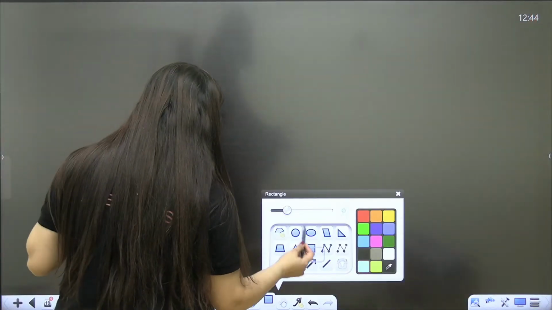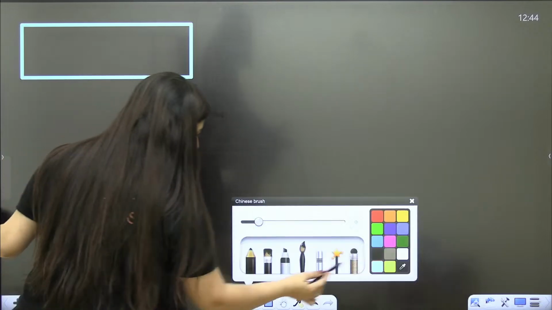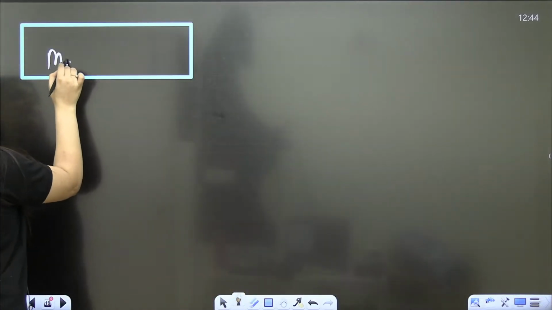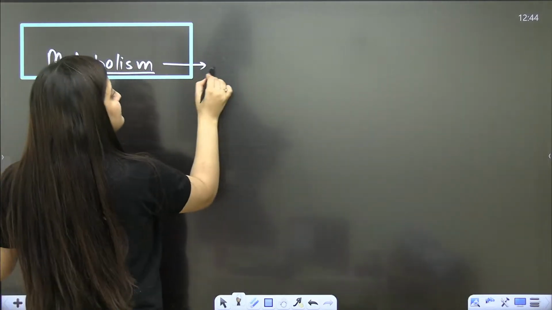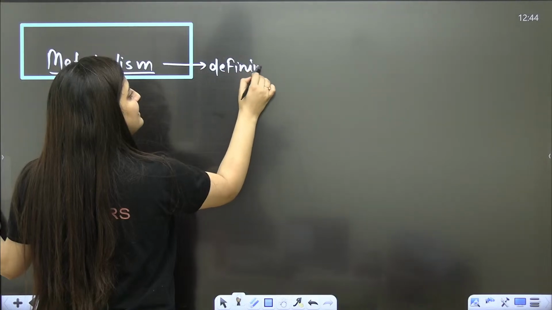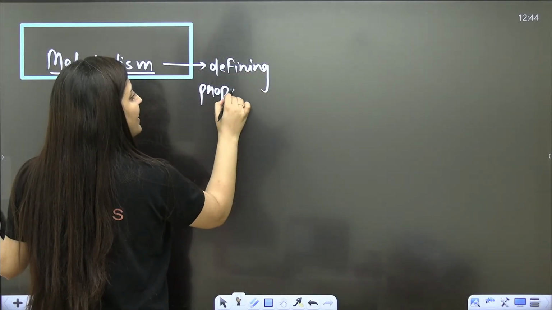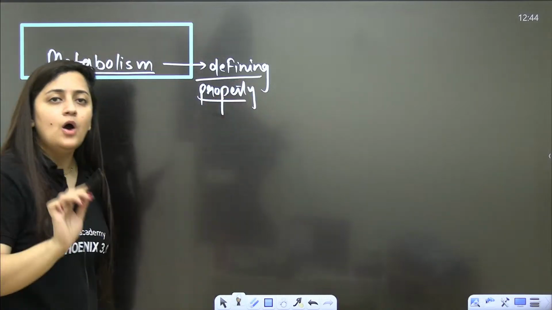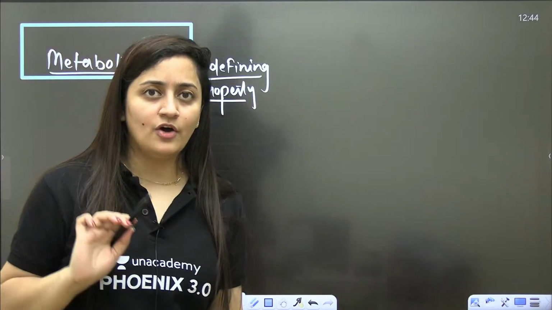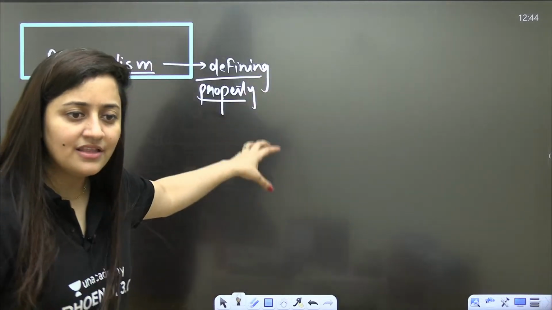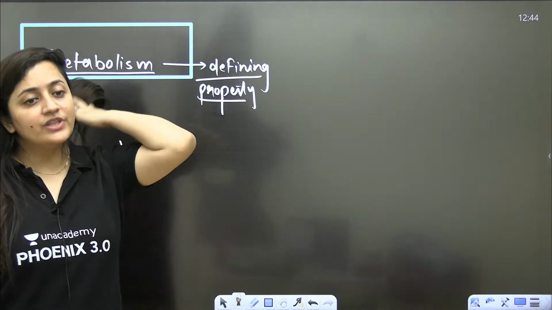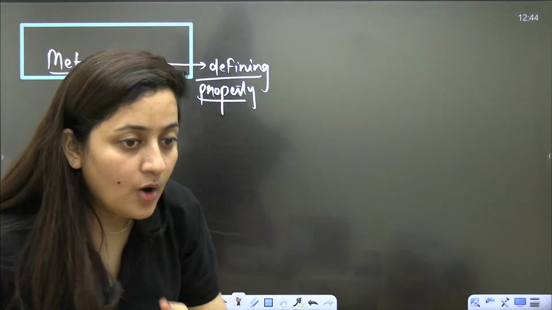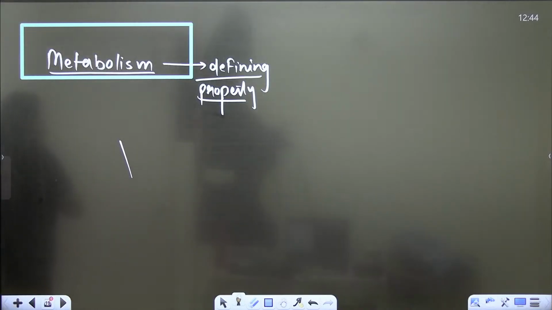So again, I'll give you another example. Please listen to me very carefully. Metabolism, even in the chapter Living World, we discussed, is what kind of property? It's a defining property. What's the meaning of a defining property of living organisms? That without any exception it is present in all living organisms, and it is not something which is there in non-living things. Without any exception, metabolism is there in all living organisms.